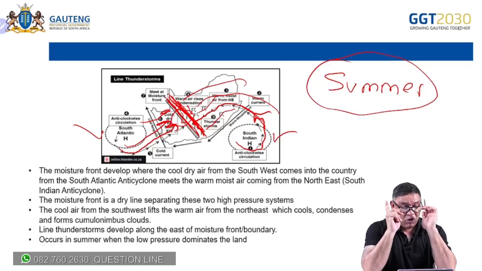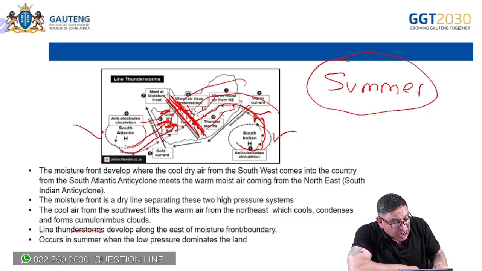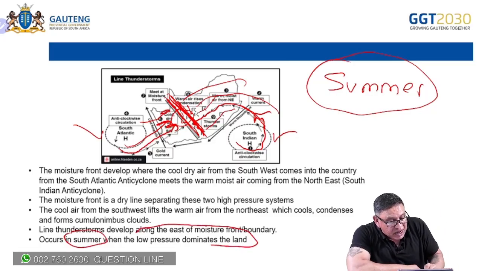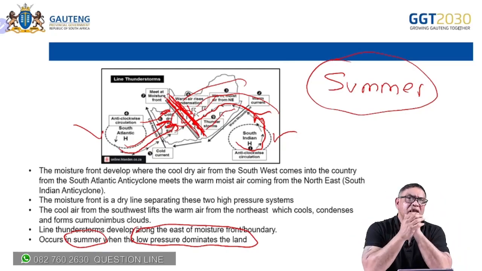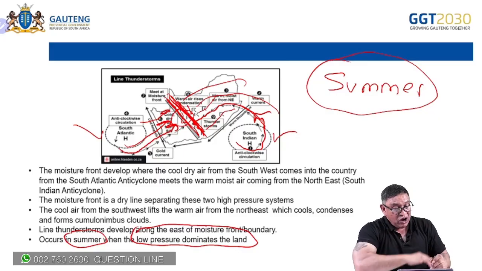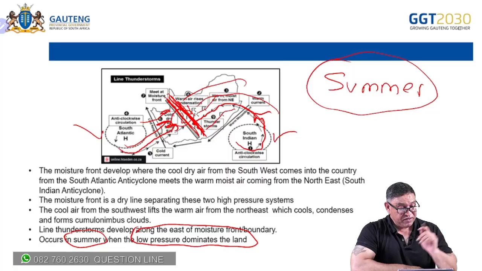Once again, it only occurs in summer when a low pressure dominates the land. We're not always going to get line thunderstorms, otherwise we're looking for tragedies if we get it every day. A low pressure must dominate the land in order to have this line thunderstorm.